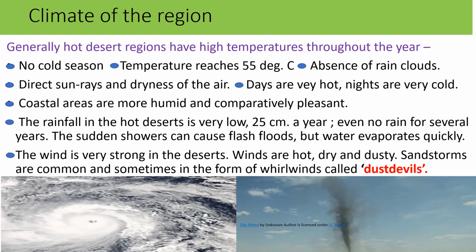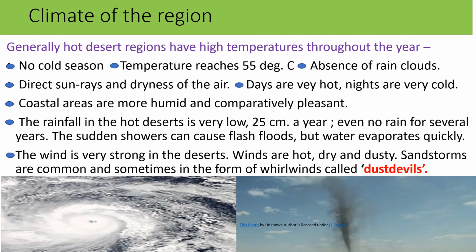Climate of the region. Generally, hot desert regions have high temperatures throughout the year. No cold season. Temperature reaches 55 degrees Celsius. In our country, we face about 40 degrees Celsius in the summer season, and sometimes we cannot tolerate that.